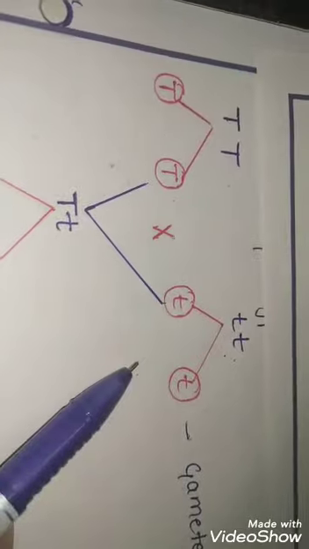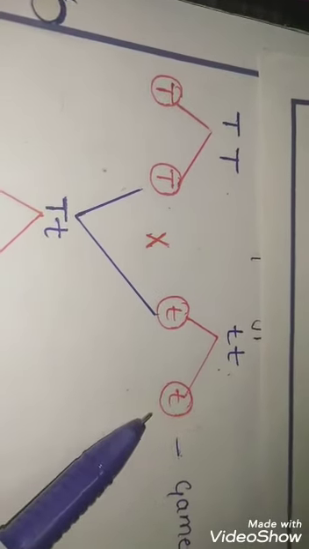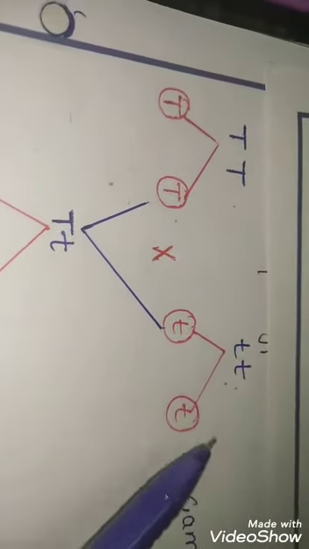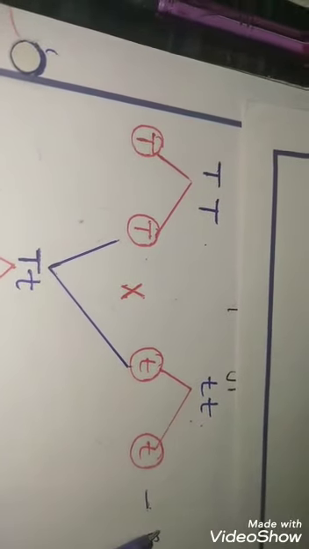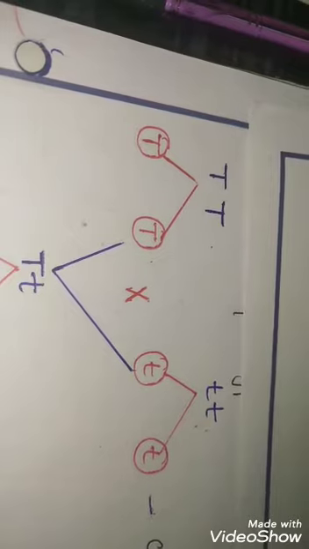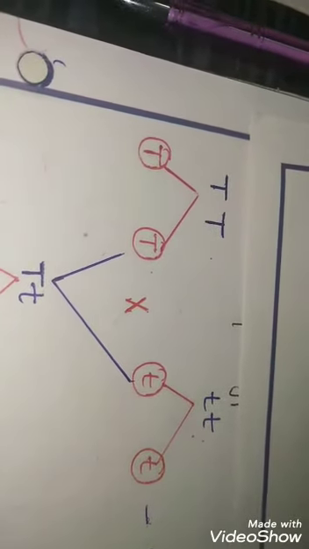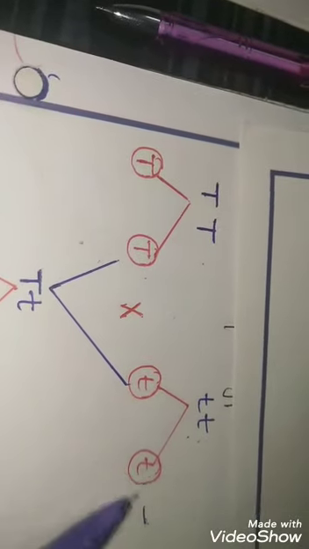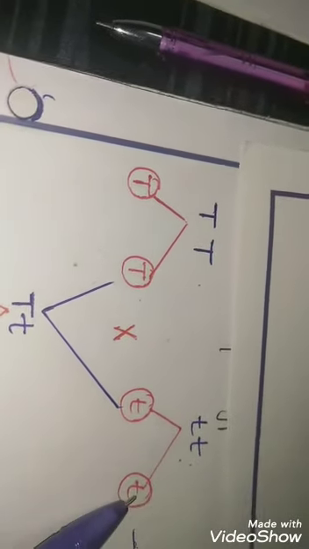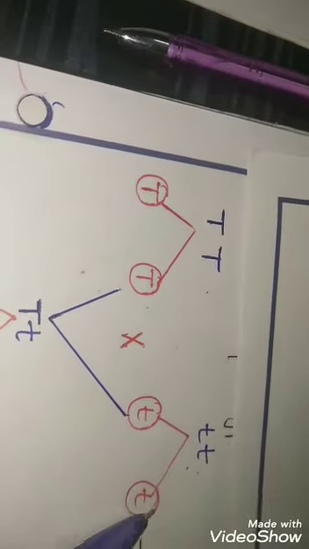As we know, sexual reproduction requires meiosis before gametogenesis, and during meiosis the number of chromosomes gets reduced, that is, it gets halved during the formation of the gamete.